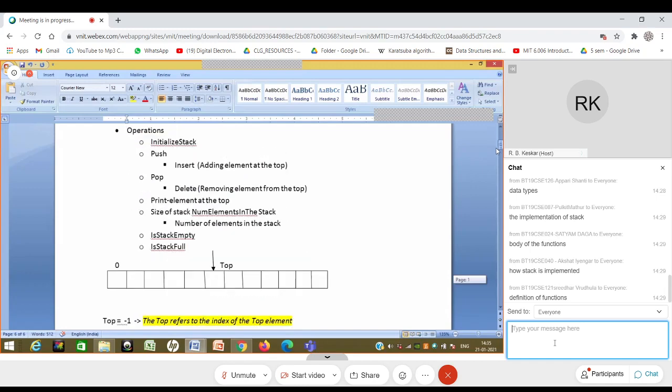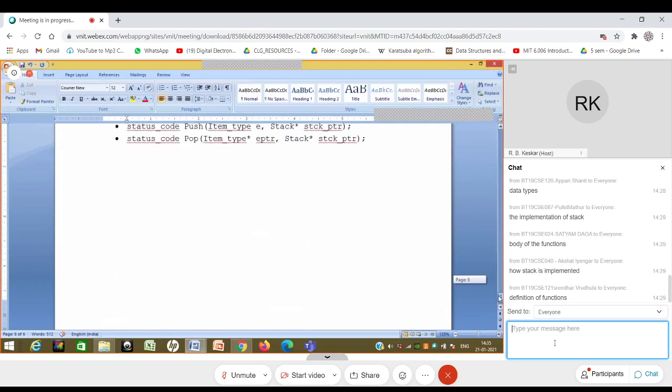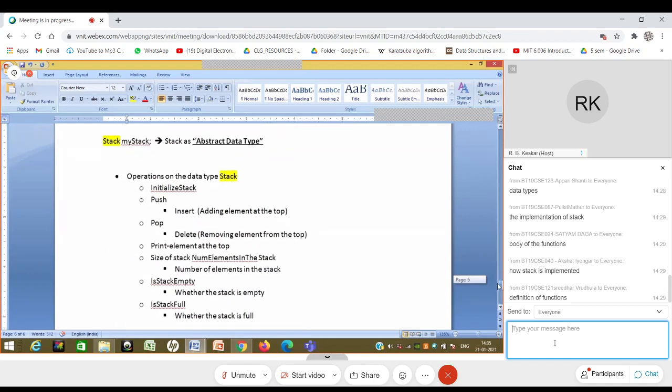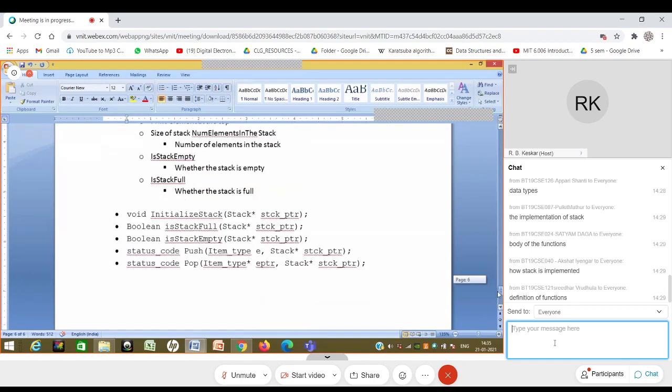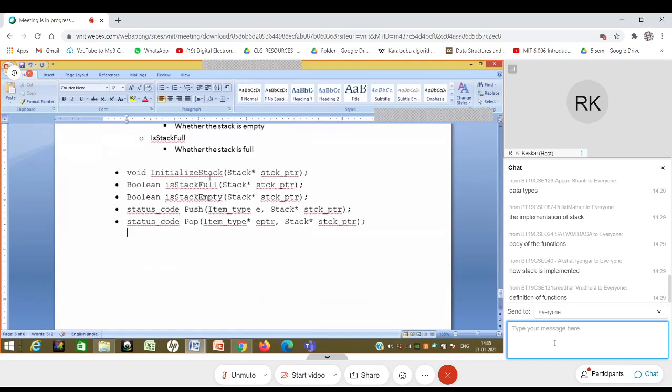That is the only thing that we understand: whatever has been defined as stack will provide me last in first out functionality, and it will provide me these functions which I can use: initialize, is stack full, is stack empty, push, pop. As a user of these functions, I don't know whether this stack has been implemented using a linked list or an array or anything else.